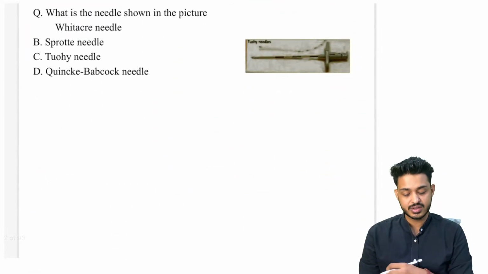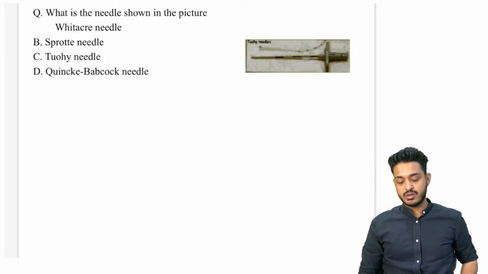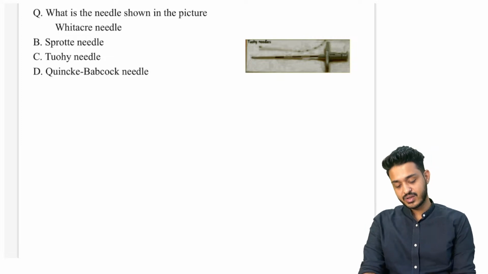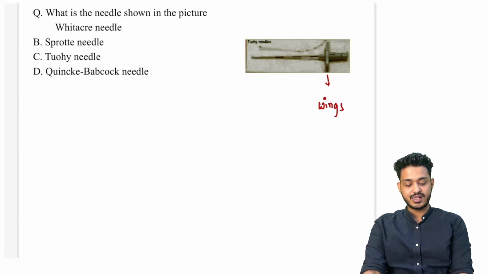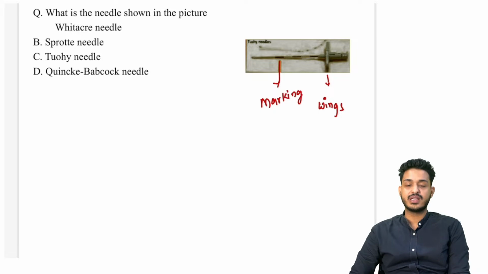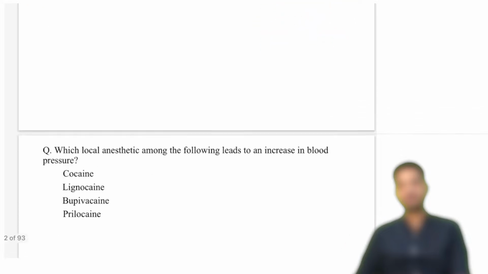Next, try to solve this question. What is the needle shown in the picture? Is it a Whitacre, Sprotte, Tuohy, or Quincke Babcock? What is this? So this is going to be nothing but your wing, which is visible. If you are able to see wings, there are certain markings. Wings are visible, markings are visible. This is going to be a case of Tuohy. This is going to be Tuohy needle. This is going to be your Tuohy needle, right?